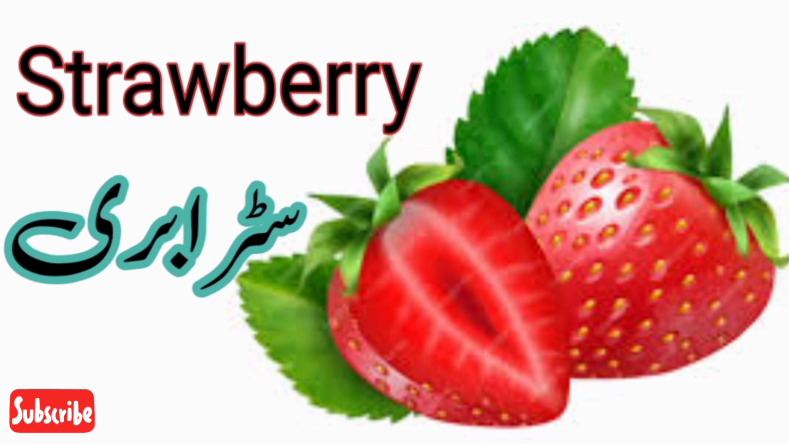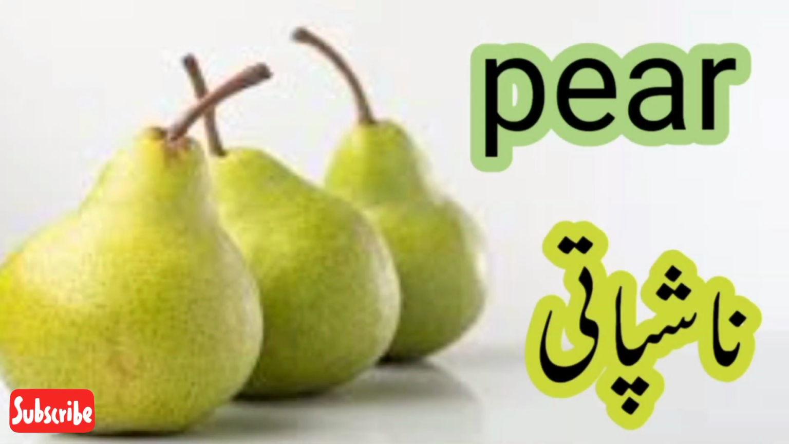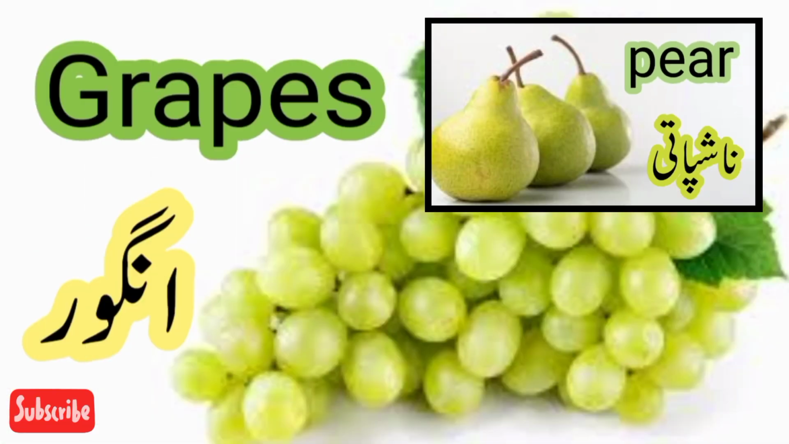STRAWBERRY. Strawberry. What is the color of strawberry? Red. What we say strawberry in Urdu? Strawberry. Good. PEAR. Pear. What is the color of pear? Green. What we say pear in Urdu? Nashpati.